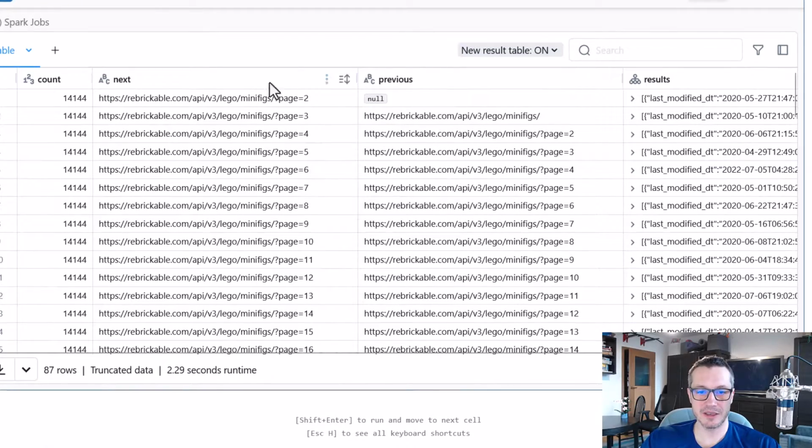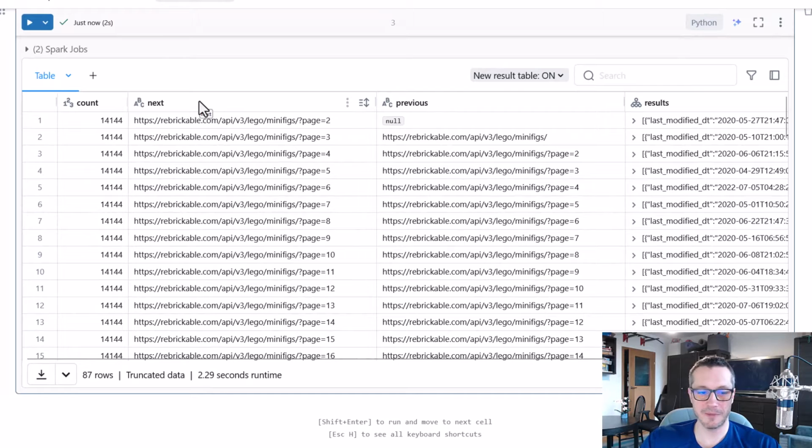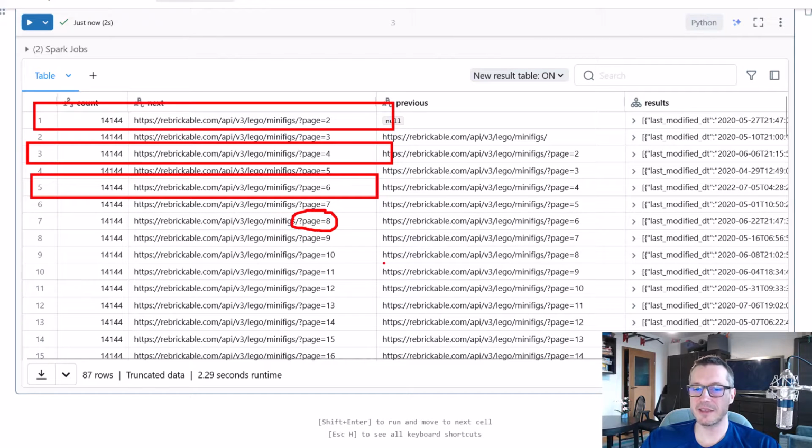And here you can see it in a tabular way that is clickable, interactive. And indeed, we can see that every row from our table represents a single page that we got from the Replicable API.